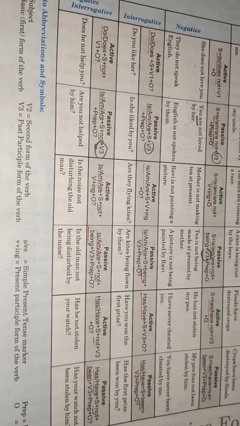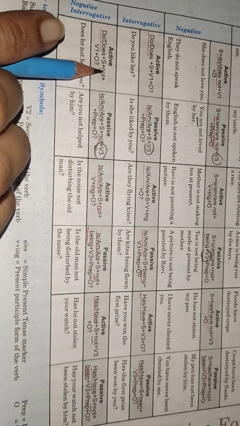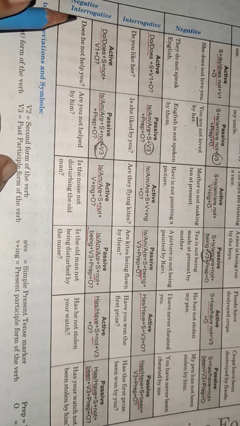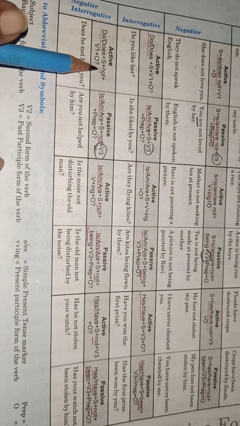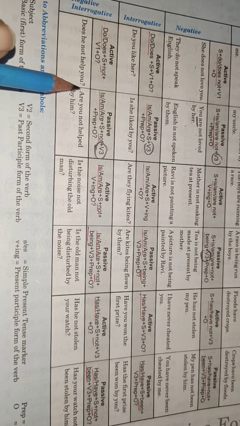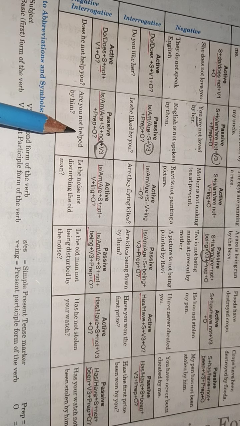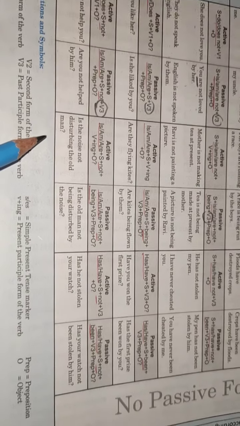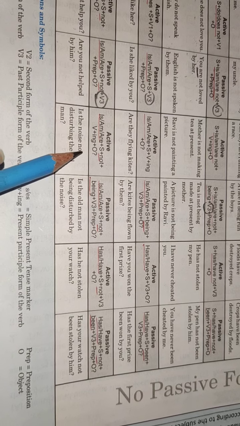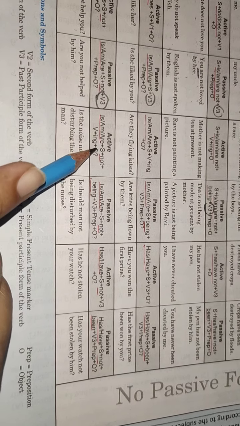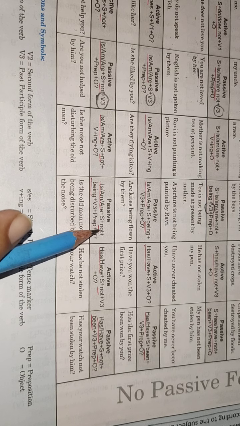Next, negative interrogative. Negative means it will have a word "not" here. Will turn it into negative. Let's see. Do or does will be there, only "not" will be added. So what we have to do? Same verb pattern but "not" will be included. Does he not help you? Are you not helped by him? Continuous tense, BEING you have to remember, and the right place of not. As I said, do not change the place. See here it is after subject. Here also let it be after subject of the passive voice.